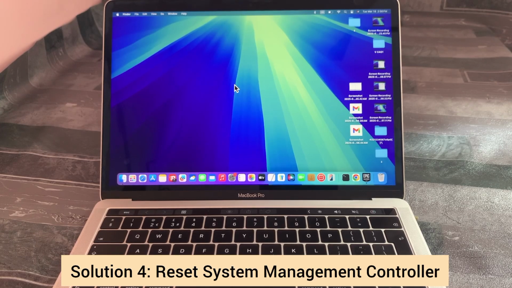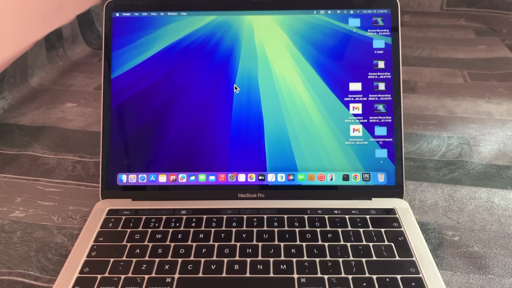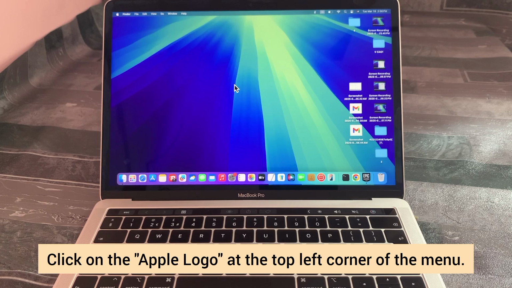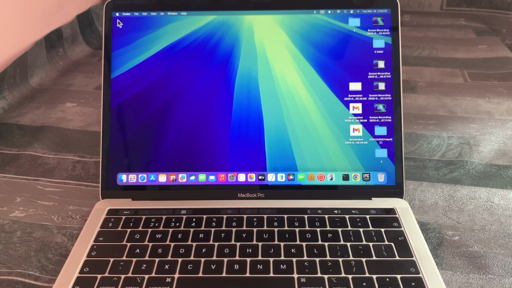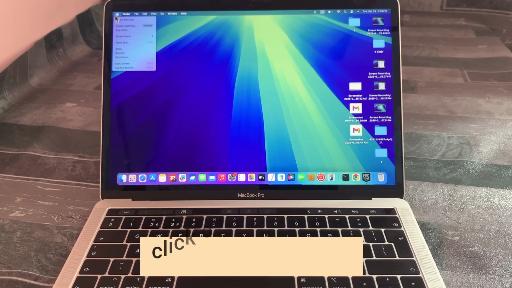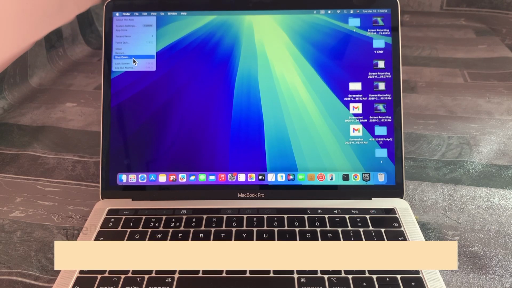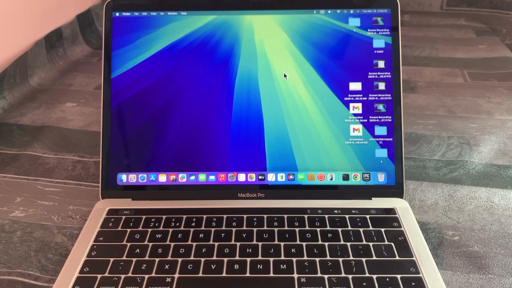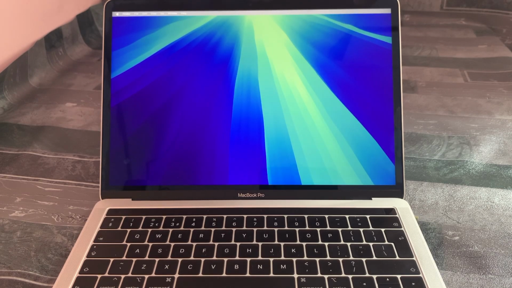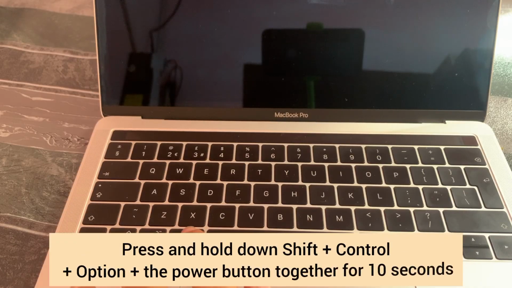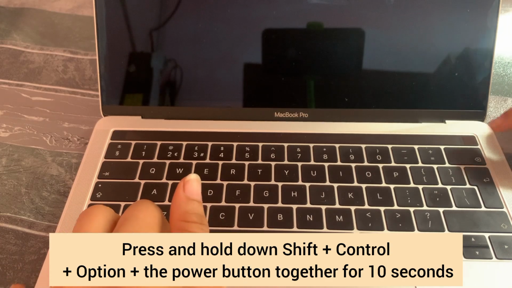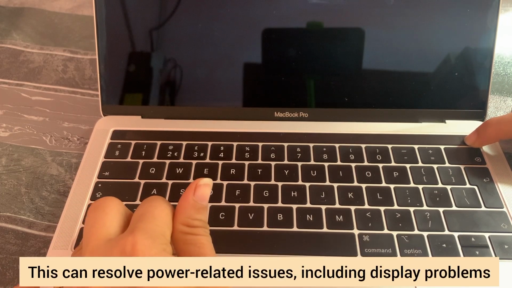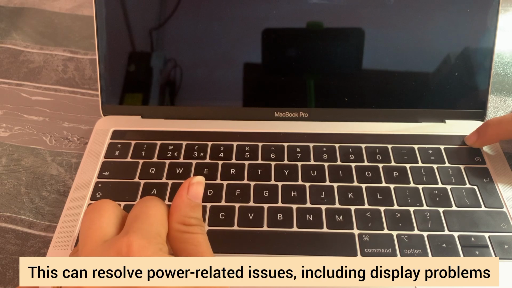Solution 4. Reset System Management Controller. For that, click the Apple logo at the top left corner of the menu. Then click on Shutdown. Then again click on Shutdown to confirm your action. After that, press and hold Shift, Control, Option and the power button together for about 10 seconds. This can resolve power related issues including display problems.